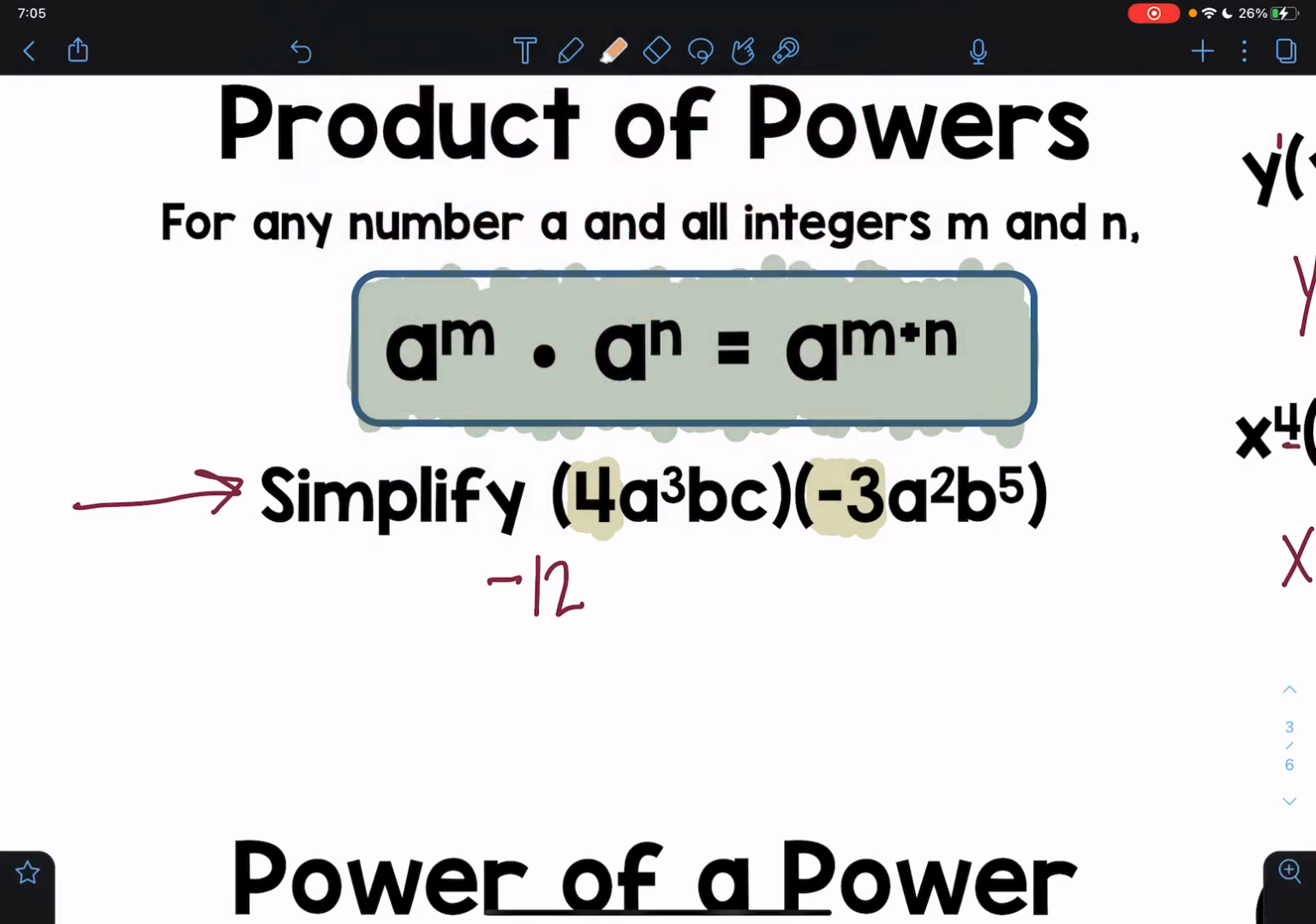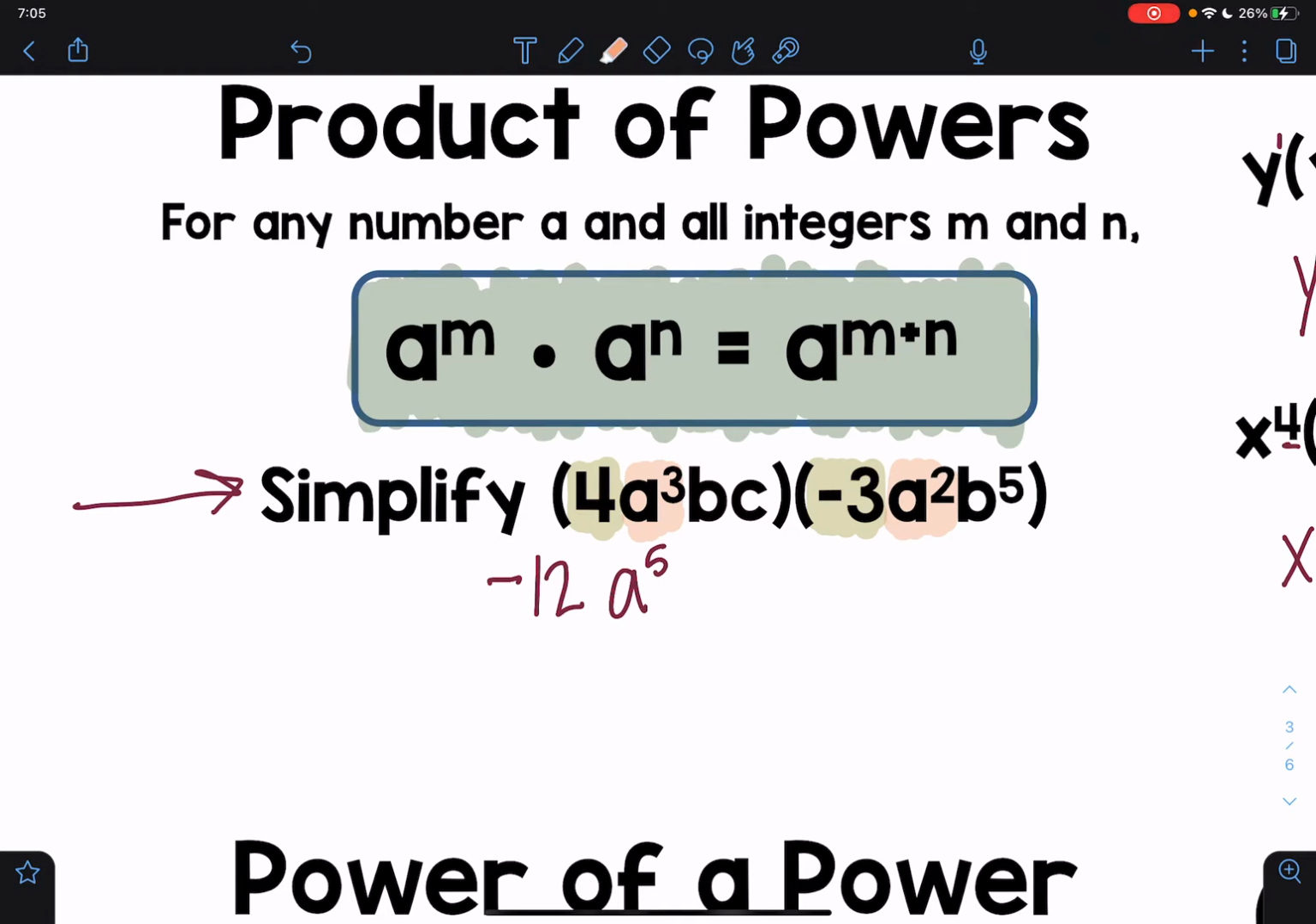Then go to a different color or double underline all of your a's being multiplied together. Because remember, I can only multiply things that look the same. I can't combine other stuff. So then I have a cubed times a squared. In other words, what is 3 plus 2? 5. So I have a to the 5th power.